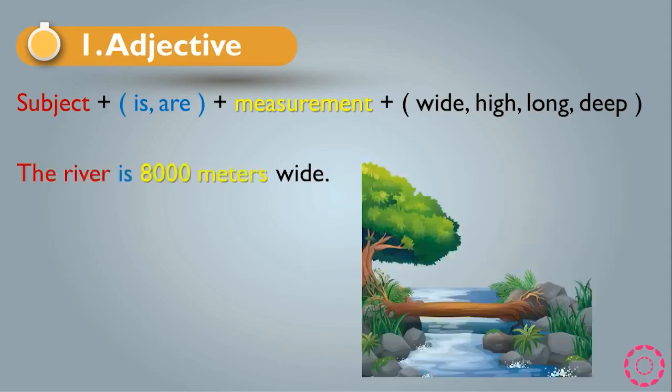Another example: the river is 8,000 meters wide. As you see, we have the river, which is the subject. We have verb to be, is, with the river because it's singular. We have the measurement, which is 8,000 meters, and we have the adjective, which is wide.